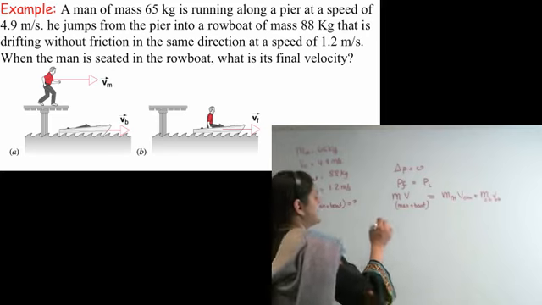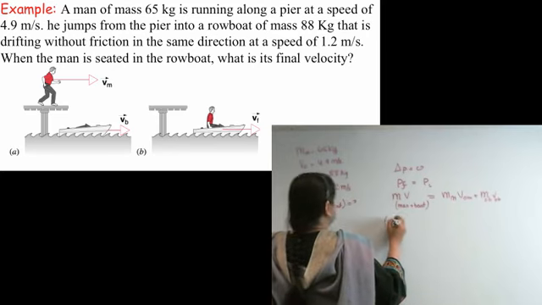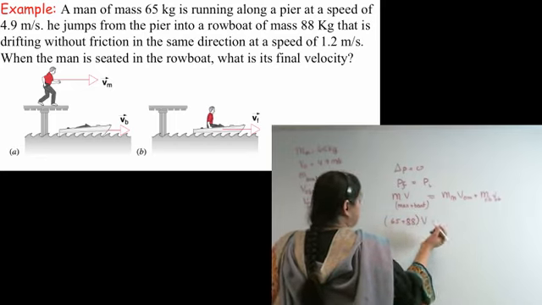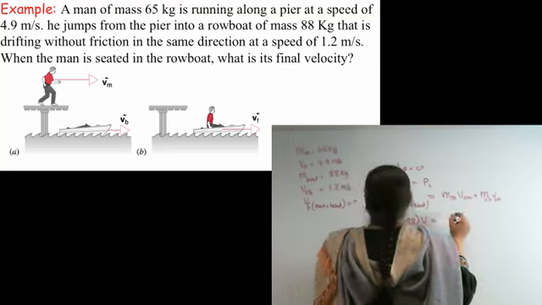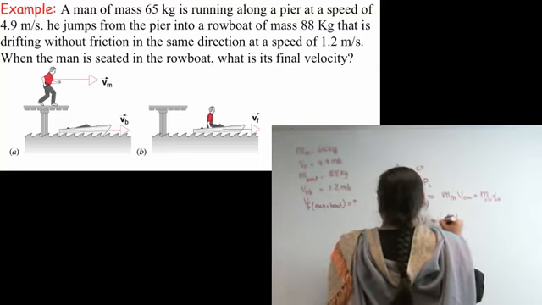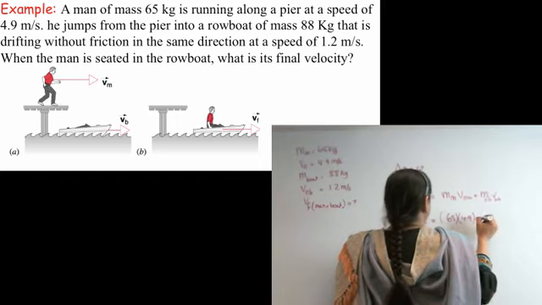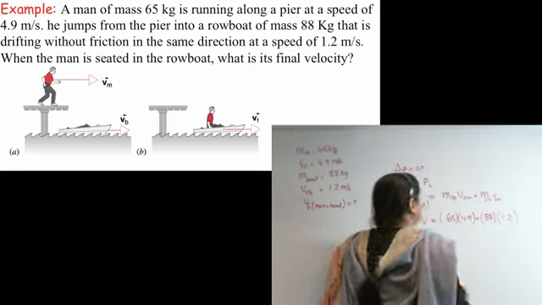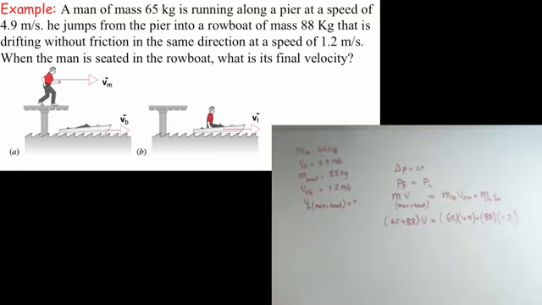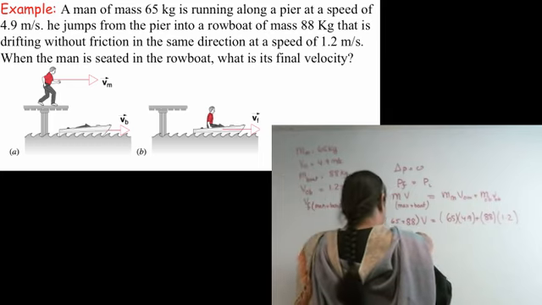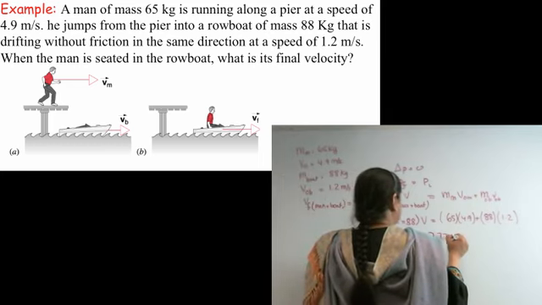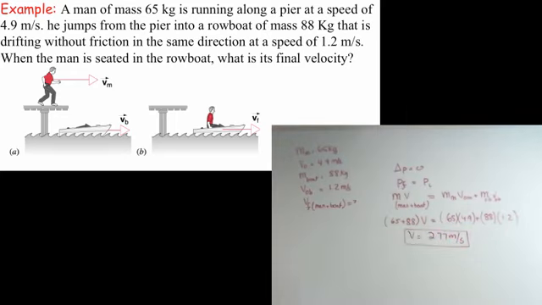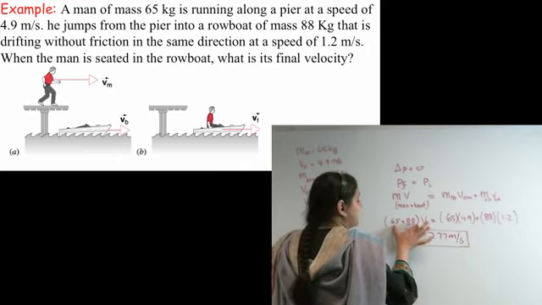Okay. So in this case, this mass is going to be 65 plus 88 times V, which we are looking for, and it will be equal to the mass of the man, 65, times its initial velocity, 4.9, plus the mass of the boat, 88, times its initial velocity, 1.2. Now all you have to do is plug it into your calculator and solve. So the final velocity that I calculate is 2.77 meters per second. Okay, so this is now going to be the velocity of the man plus the boat.